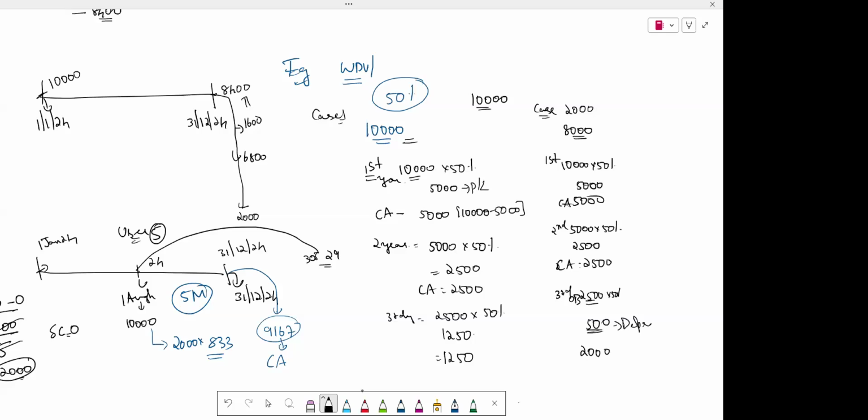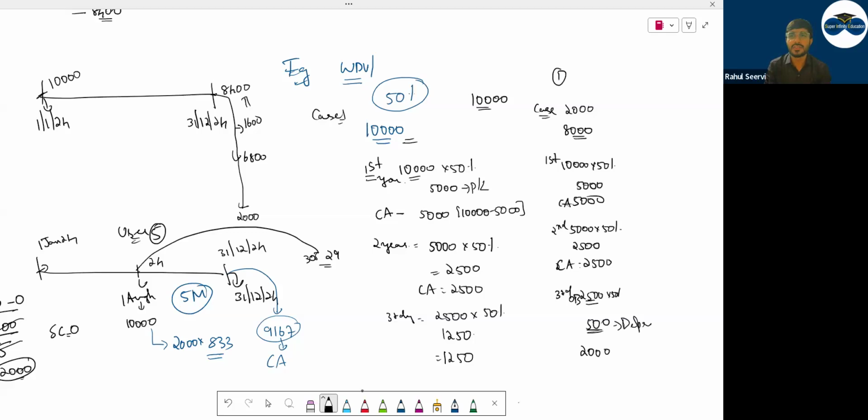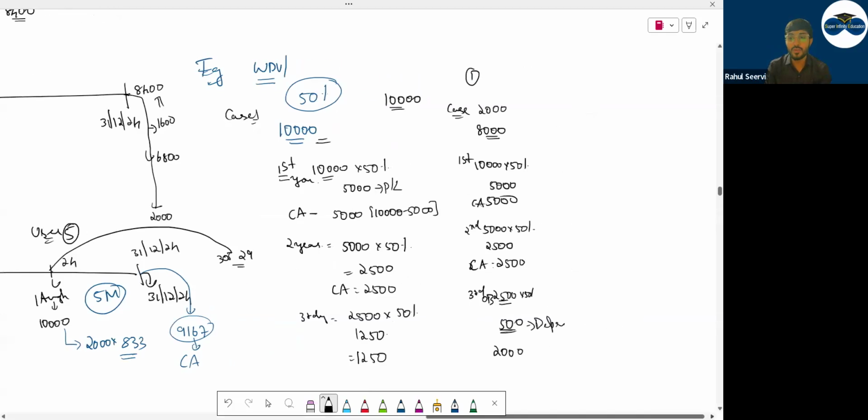Everybody clear? Yes. This is where you will make a mistake. This is what you have learned in the class, and you will avoid mistakes in this. I guarantee for sure. Coming to case 3, where you can make a mistake for sure. What is case 3?